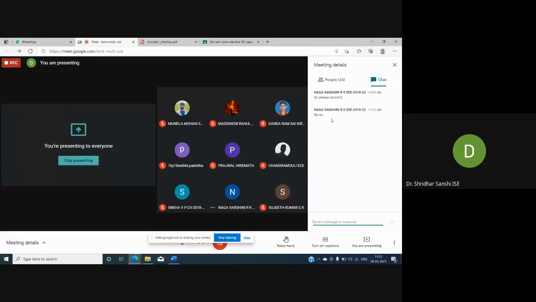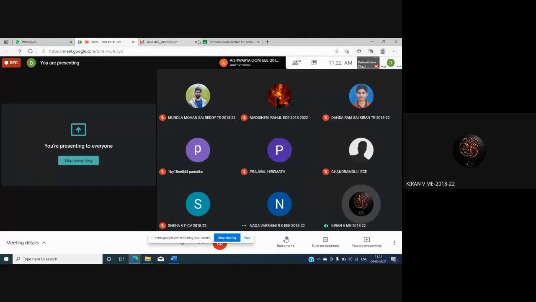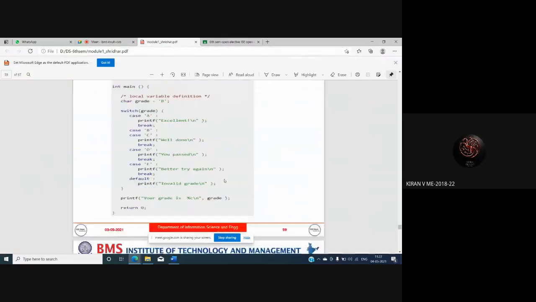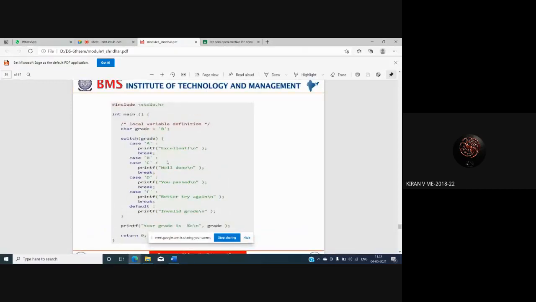Sir, there's no print statement given for B. Yeah, that's what I told. So then what will we get as the result, sir? For this particular example, we have not given any instruction in the case B. This expression matches with case B, so the instructions will start executing from here.